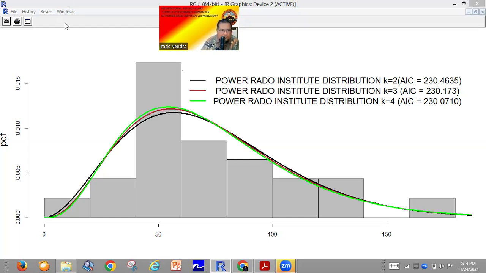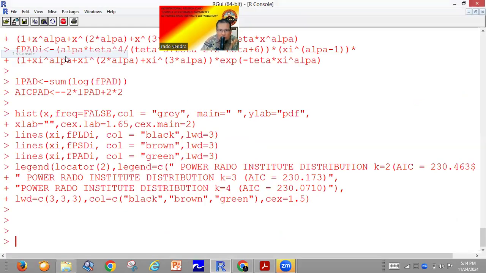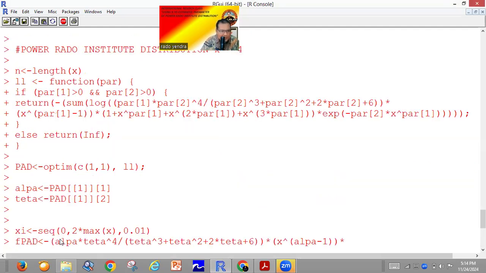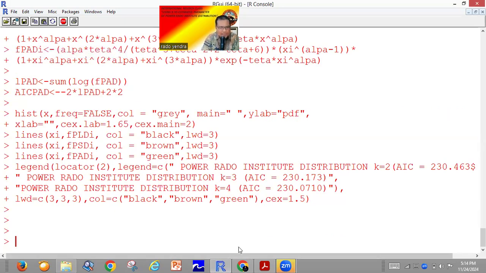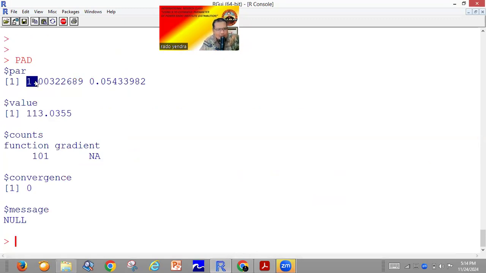Okay. If you want to know the value of the parameters, for example, for the power Rado Institute distribution, you just type PAD. Okay, you can find this is the parameter for alpha, and this is for theta. It is the same as the recent article that we used for this discussion.